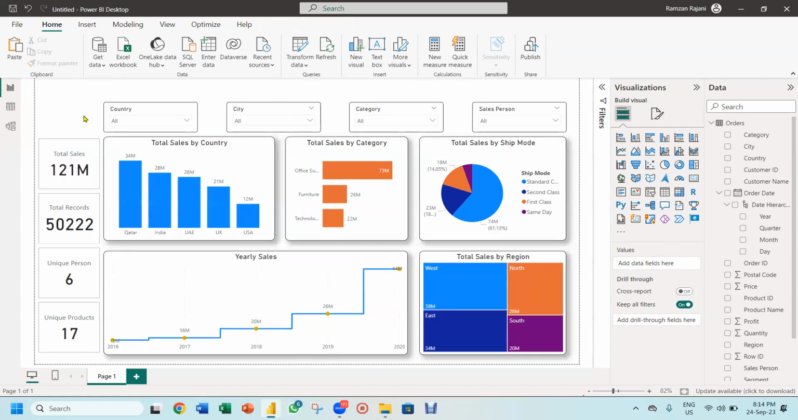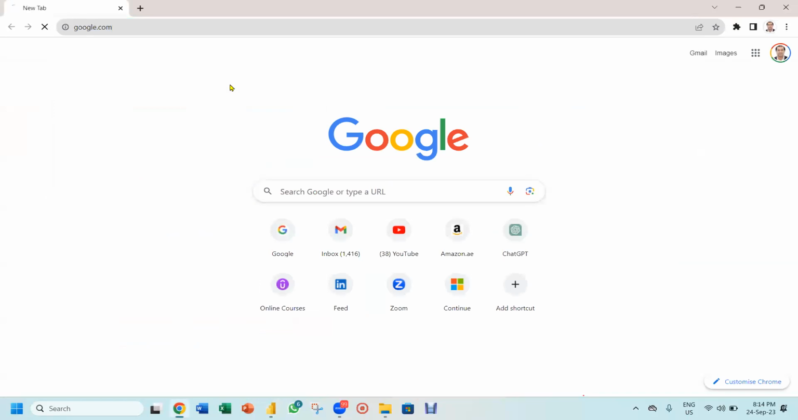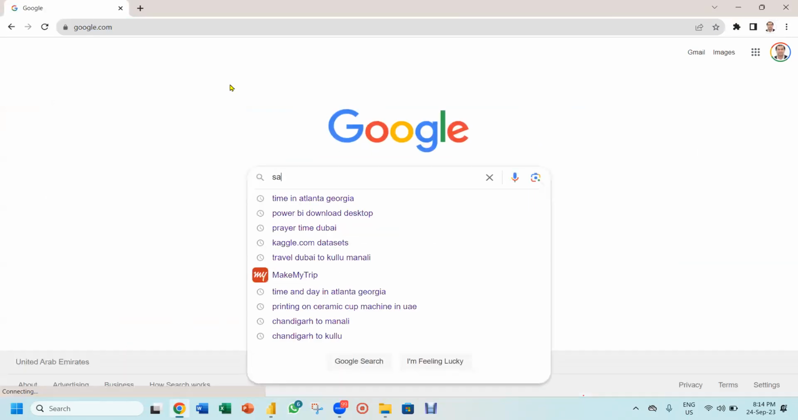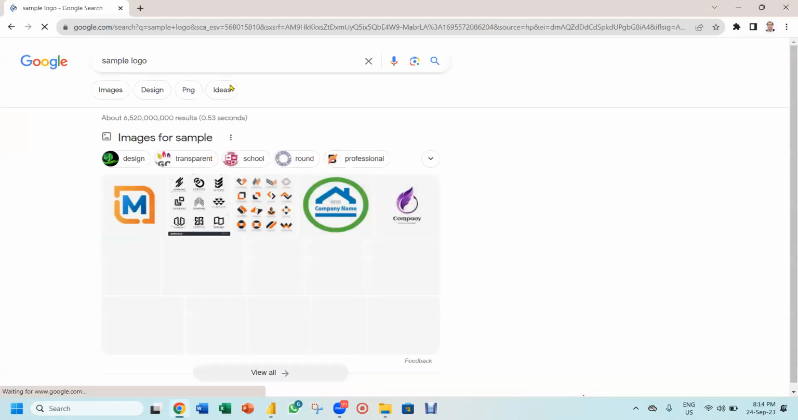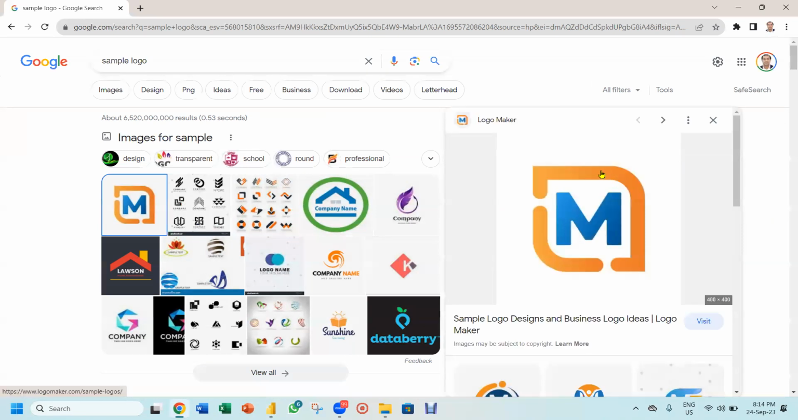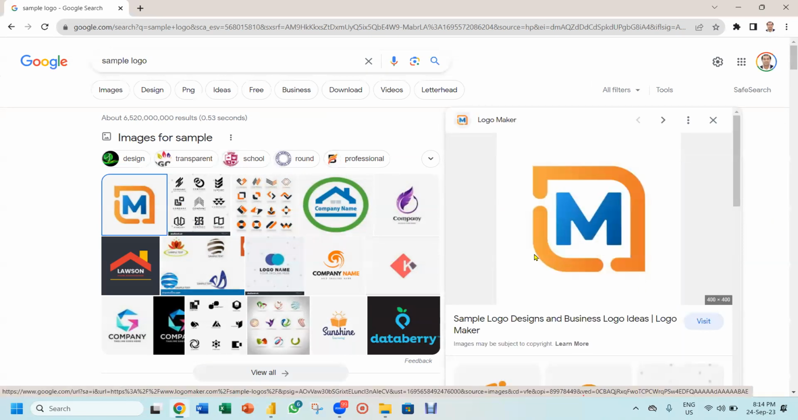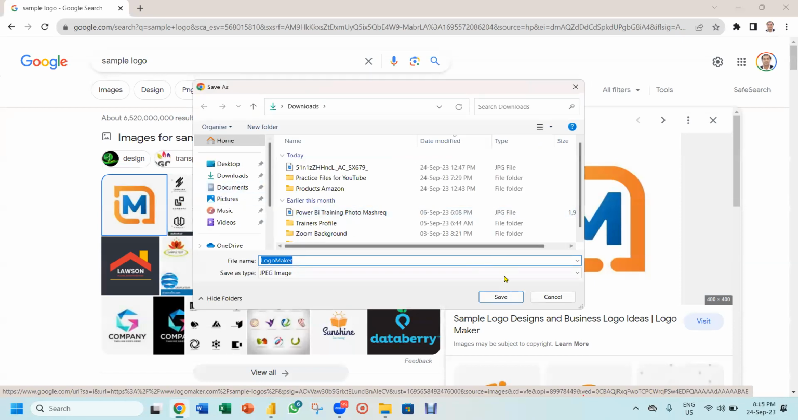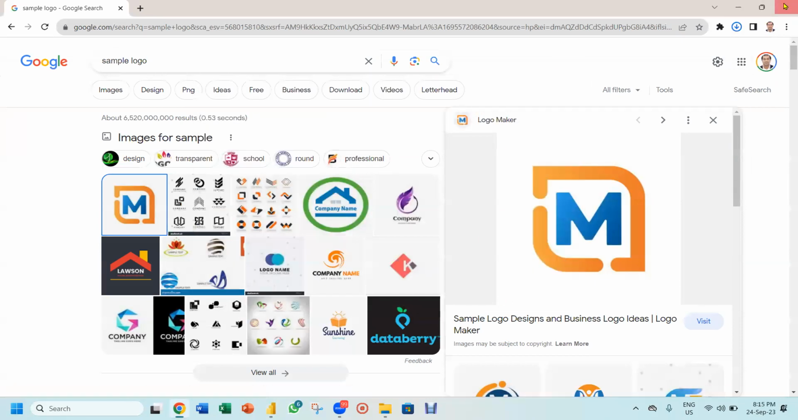Interesting. So this way, friends, slicers are created. You see how beautiful it became. I wanted to insert a logo. So let's insert any company logo over here. I go to Google and search for sample logo, anything I'm just putting. Let's take this M logo. I click on it, right click, and say save image. I put it on the desktop, and I go to Power BI now over here.